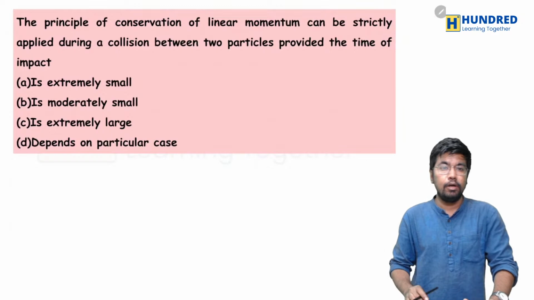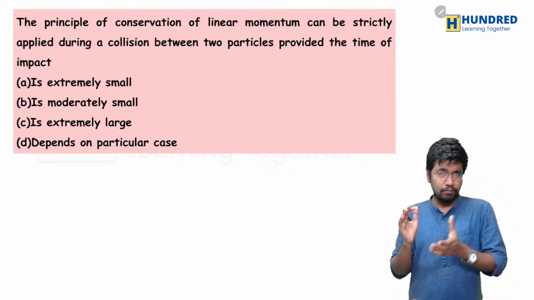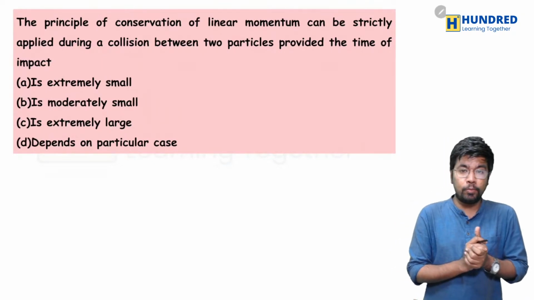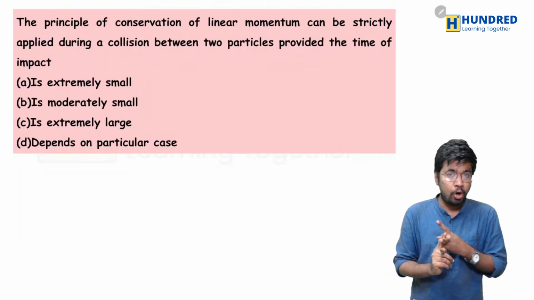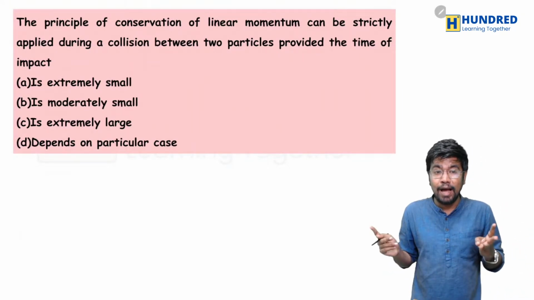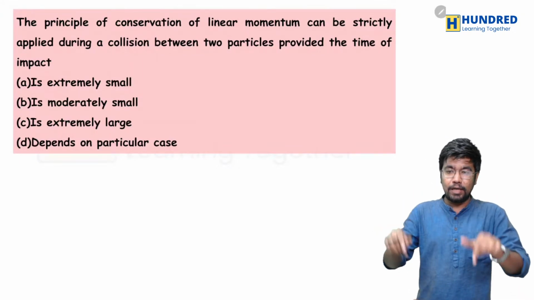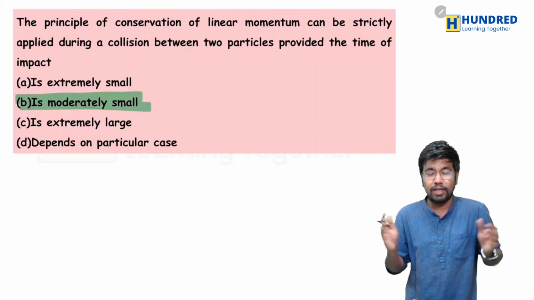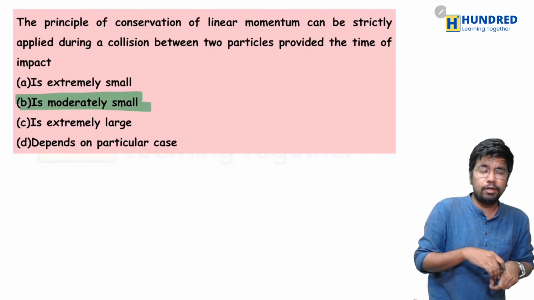Super, very good. So now the principle of conservation of linear momentum can be strictly applied during a collision between two particles, provided the time of impact is extremely small, is moderately small, is extremely large, or depends upon the particular case. And yes, Madesh Verma is right. The correct answer here is moderately small. Of course the time should be small, but it should be moderate also.